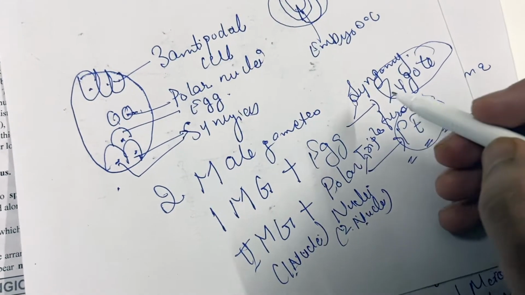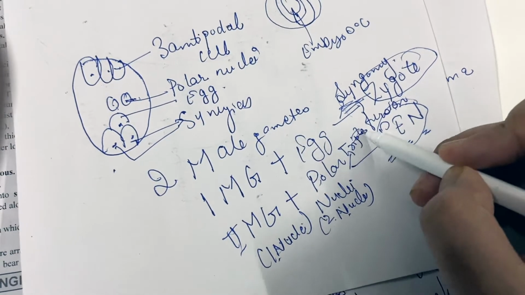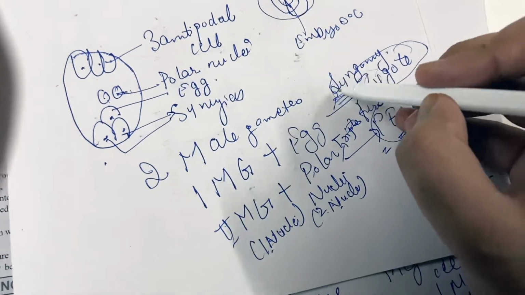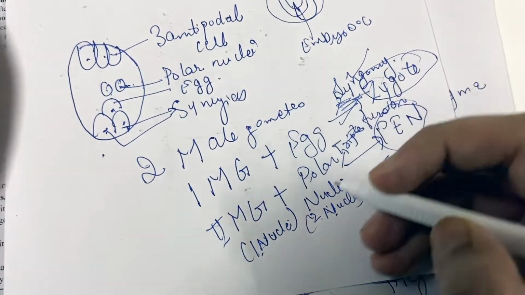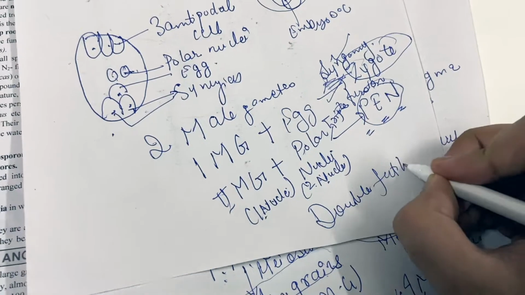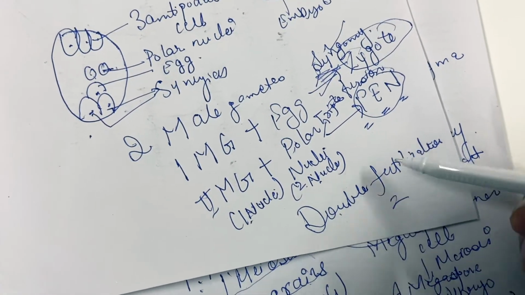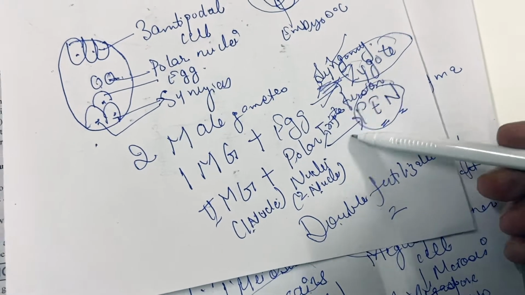This process in which 2 fertilizations are taking place, syngamy and triple fusion, is known as double fertilization. Double fertilization because double means 2 fertilizations are occurring, syngamy and triple fusion.